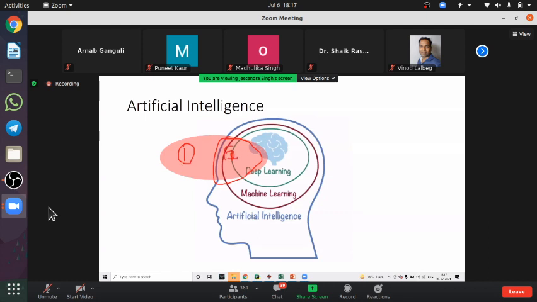So now you can see that AI is part of the predictive analytics of data science.